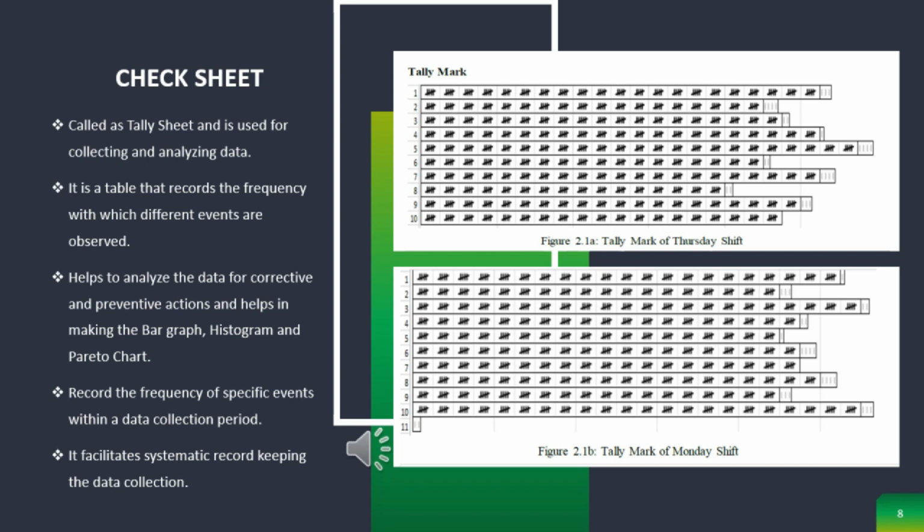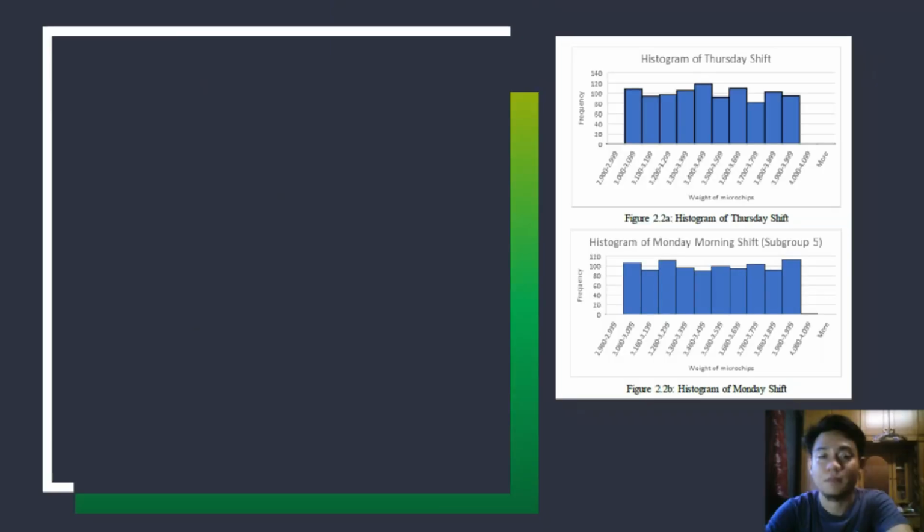For the benefits of check sheet, it helps to analyze the data for corrective and preventive actions. It also helps in making the bar graph, histogram, and Pareto chart. It also records the frequency of specific events within a data collection period and facilitates a systematic record for keeping the data collection.